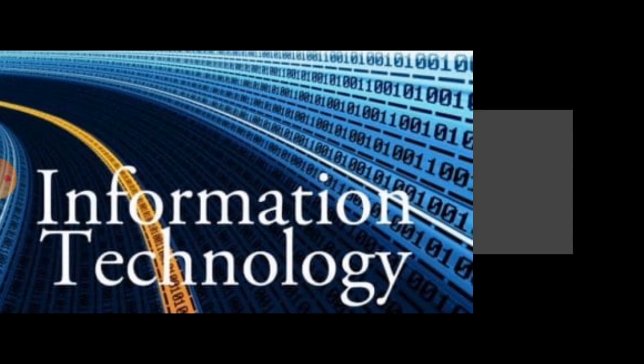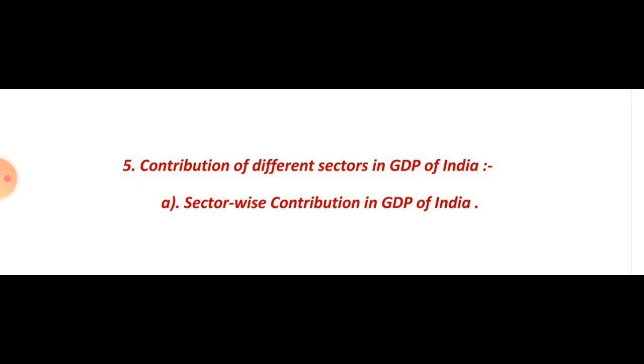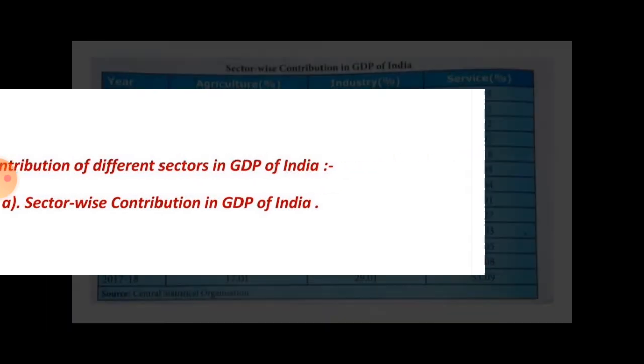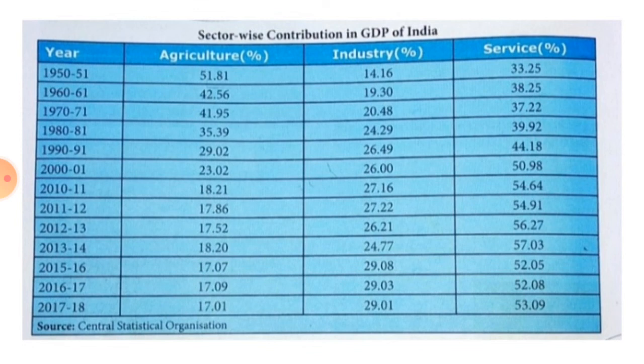Next one, contribution of different sectors in GDP of India. Service sector is the largest sector of India. Gross value added at current price for services sector is estimated at 92.2 lakh crore in 2018-19. Sector wise contribution in GDP of India. Agriculture, year 1950 to 51, in agriculture sector percentage 51.81%. 1960 to 61 in agriculture sector 42.65.